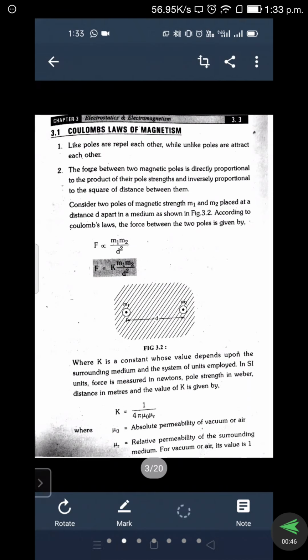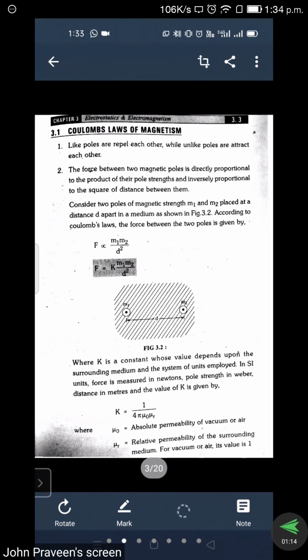According to Coulomb's law, he invented two theories. First, like poles repel each other and unlike poles attract each other. That is the primary invention. Second, the force between two magnetic poles is directly proportional to the product of their pole strength and inversely proportional to the square of the distance between them.